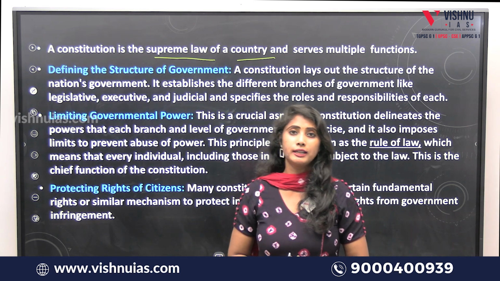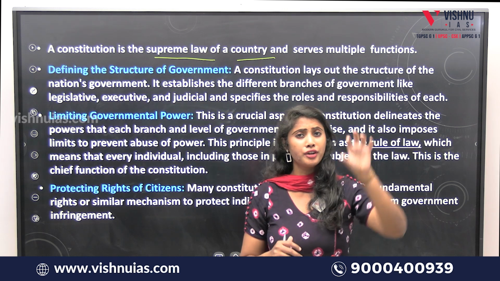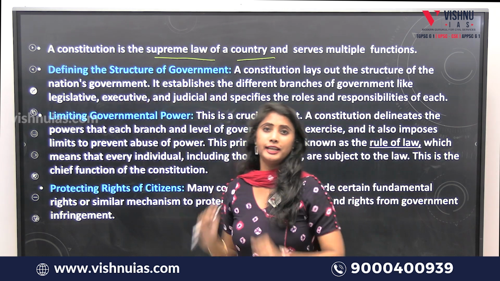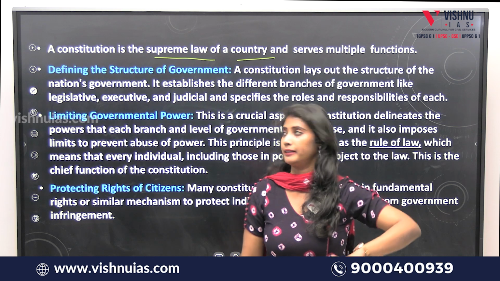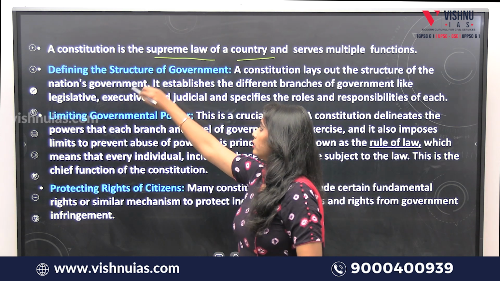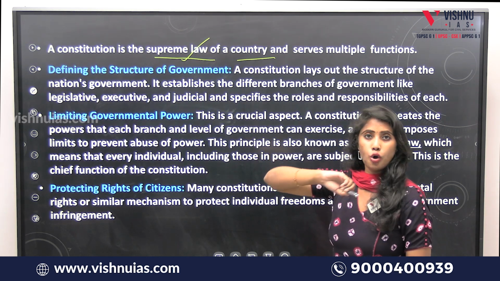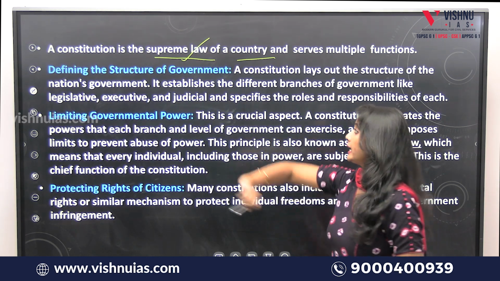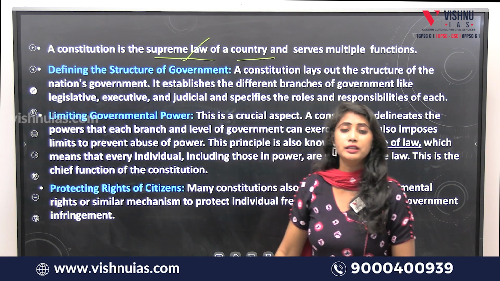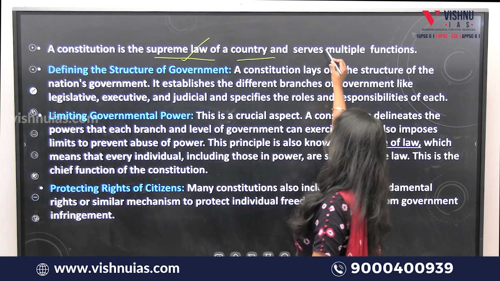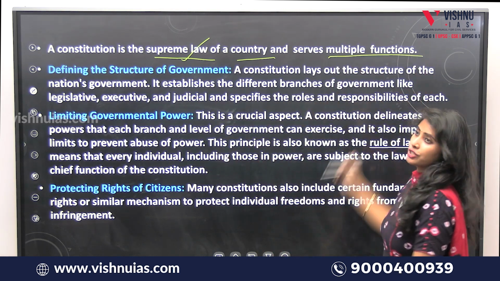That is what is said to be the constitution. It is nothing but a set of rules, principles and regulations for governing a country. It is the supreme law. Every rule and law should be made in accordance with the principles given in the constitution, and it also serves multiple functions.